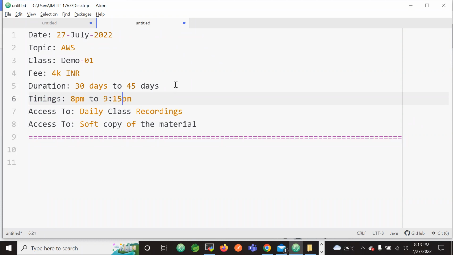Based on the concept severity, let us decide to go till 9:30 or maybe 9:15, but usually 8 p.m. to 9:15. So 1 hour of serious discussion every day is good enough to go ahead and complete the sessions. You will be getting access to daily class recordings and access to the soft copy of the material.